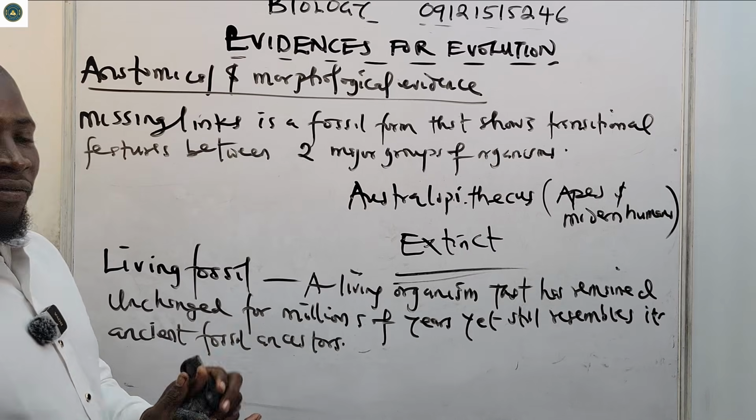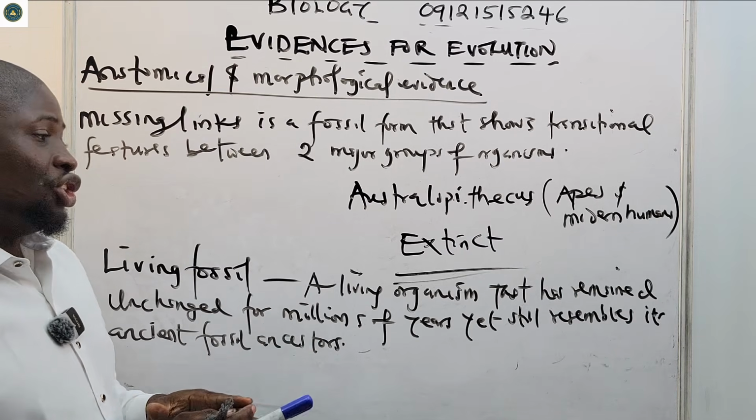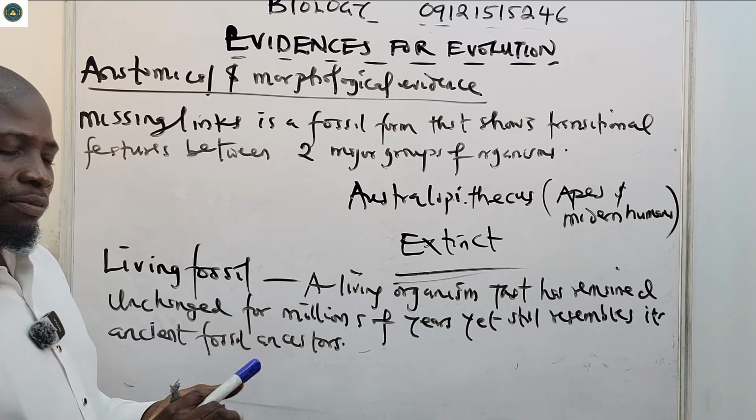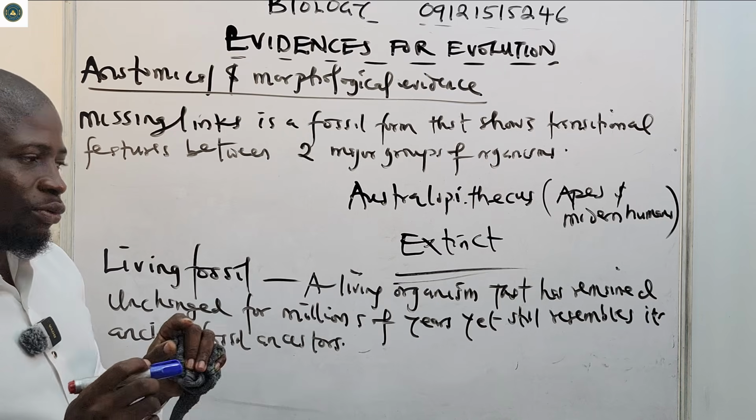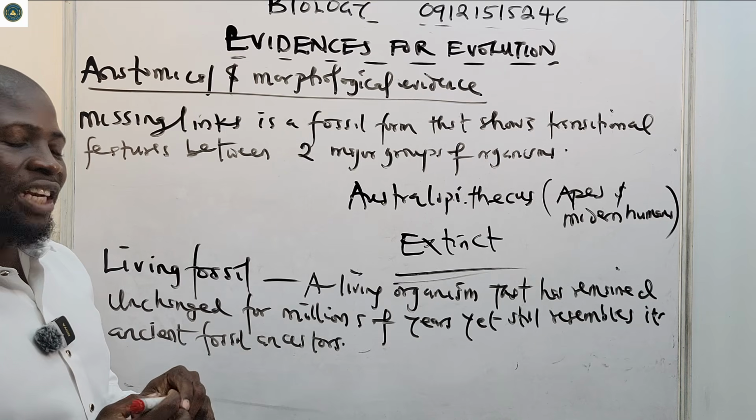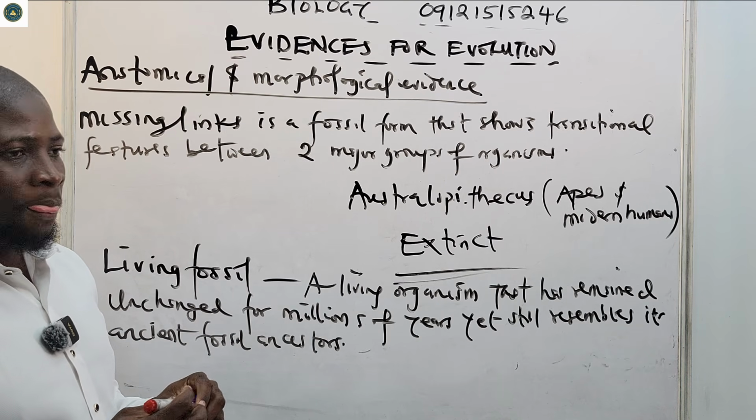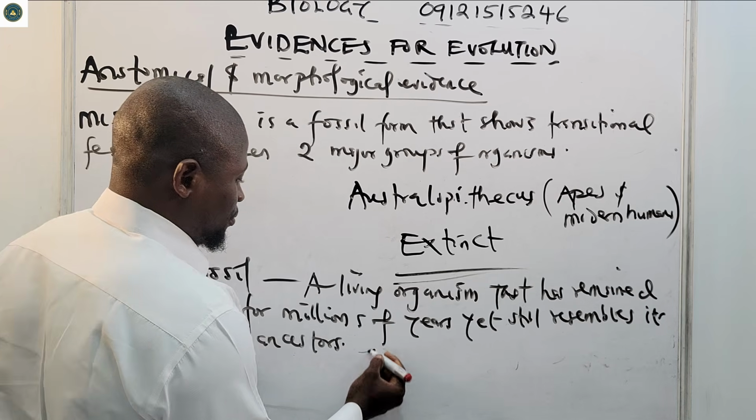So that's what a living fossil is: a living organism that has remained unchanged for millions of years, but still resembles its ancient fossil ancestor. An example is Peripatus.